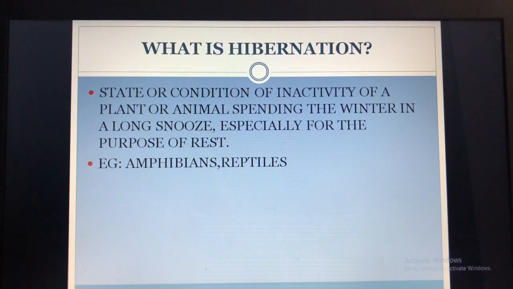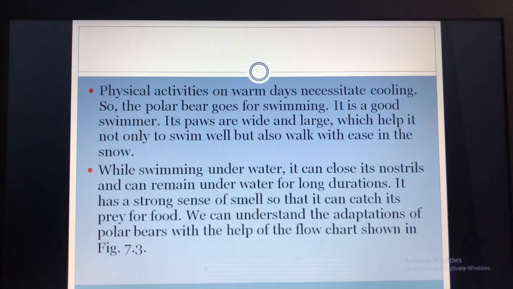Then we had said about hibernation. What is hibernation? Hibernation is a state or condition of inactivity of a plant or animal spending the winter in a long snooze, especially for the purpose of rest. So they'll be resting during the winter. They don't come out. They are inactive during the winter season. For example, amphibians, reptiles.